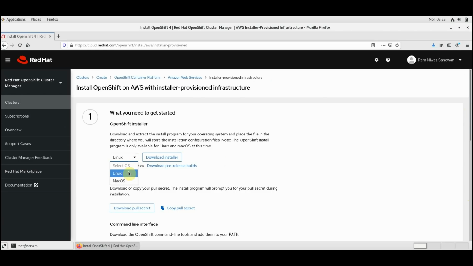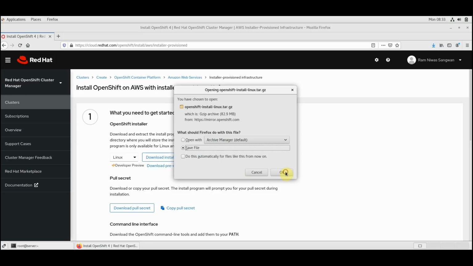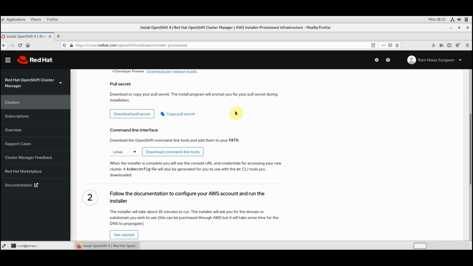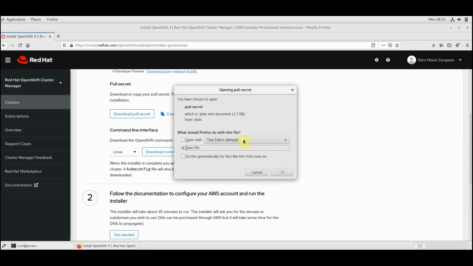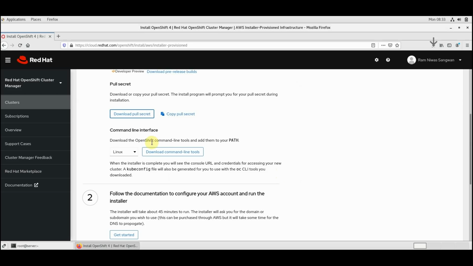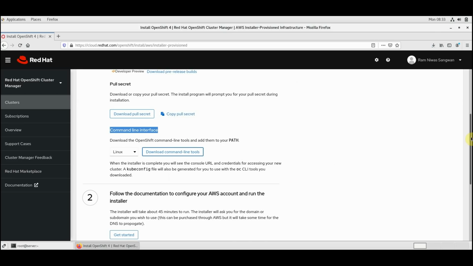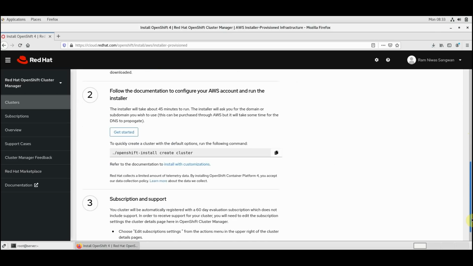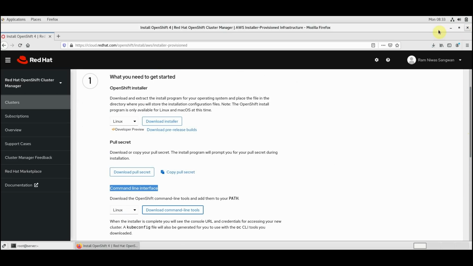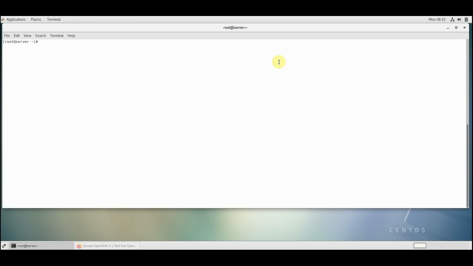We have two options here, Linux and Mac. So we are going to deploy it using a Linux virtual machine. So we are downloading the installer. Similarly, we also will be needing pull secrets. You can download the pull secret, and for command line utilities oc and kubectl, you have to download the command line tools also. Now once you have downloaded, you can extract the files, and you can move the files to the executable path. Generally the bin folder in your home directory is good for that.